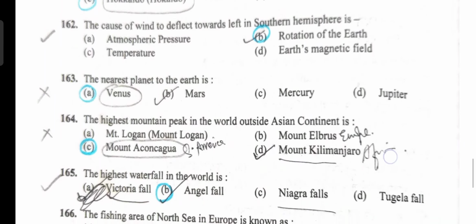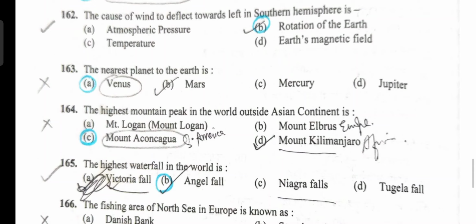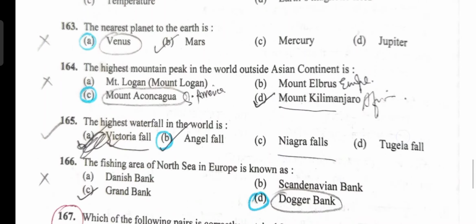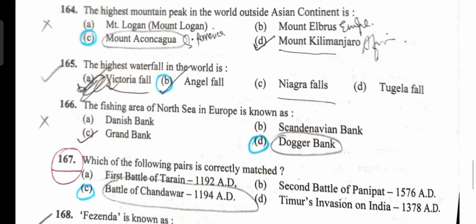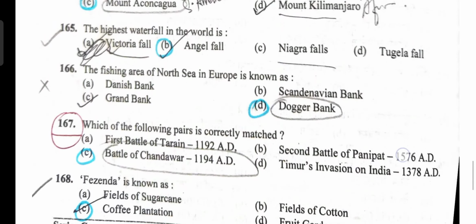Nearest planet to the earth, Venus, option A. Highest mountain peak in the world, Mount Everest, option C. Highest waterfall of the world, Angel Falls, option B. Fishing area of North Sea in Europe is known as Dogger Bank, option D.